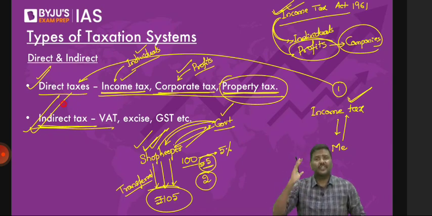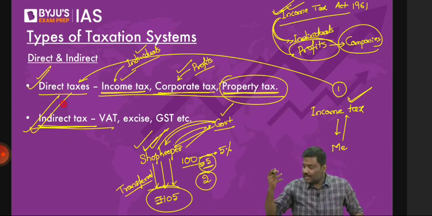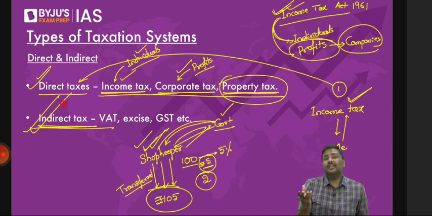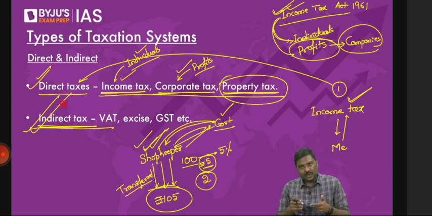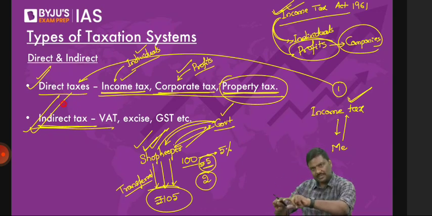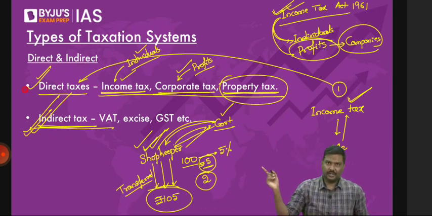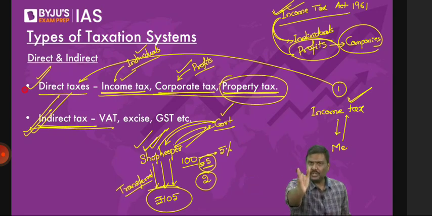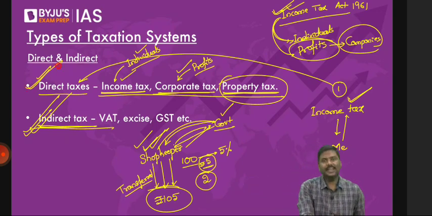All of you have been to restaurants. When you've gone to a restaurant, the government will impose a tax on the restaurant. But the owner of the restaurant, when they hand over the bill to you, will add a tax to you people. They'll collect the taxes from you. So the burden can be transferred, can be collected from someone else. It is indirect tax. If it cannot be transferred, if the transfer is not allowed, they have imposed it on you from your pocket. You will have to pay. That is a direct tax. So this is the basic idea for direct tax as well as indirect tax.